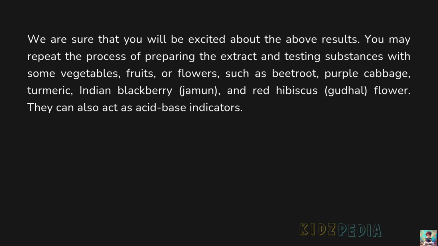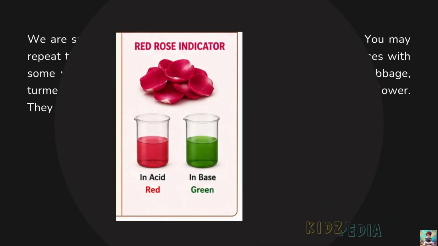We are sure that you will be excited about the above results. You may repeat the process of preparing the extract and testing substances with some vegetables, fruits or flowers such as beetroot, purple cabbage, turmeric, Indian blackberry that is jamun, and red hibiscus that is gudal flower. They can also act as acid-base indicators.